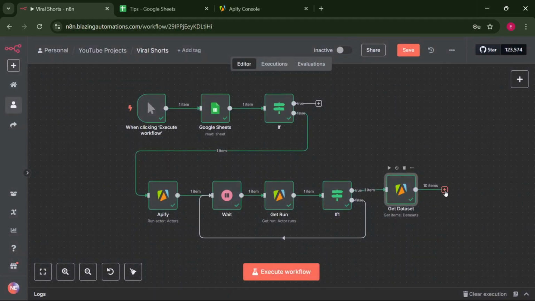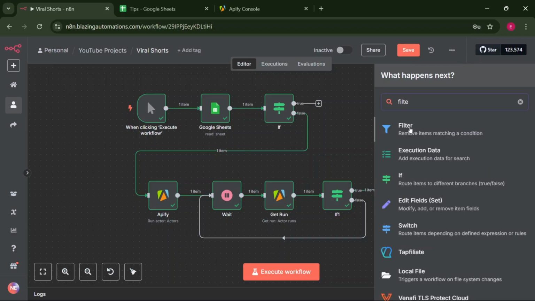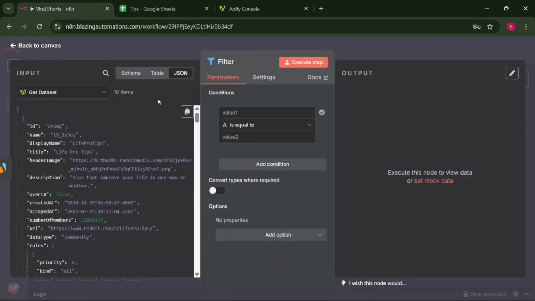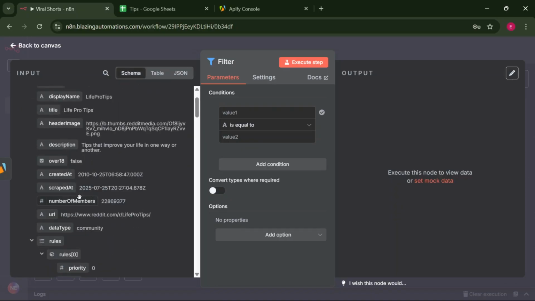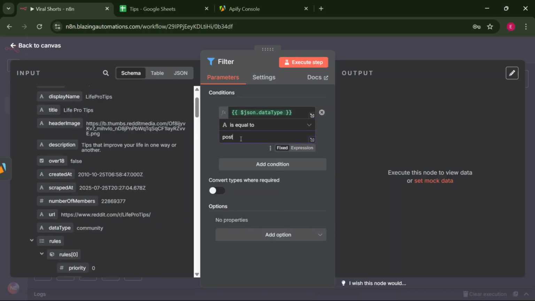To do that, we need to filter out any data that are not posts, because as we saw back in the subreddit, the other items are community guidelines. So we're only looking for the LifeProTips. For that, let's use a filter. Click filter here and search for the schema, and grab data type. There are only 2 data types: it can be a community or a post. So we're going to say the data type is equal to post. That's the filter.